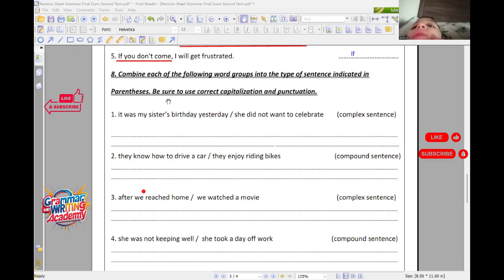Combine number 8. Mute your camera. Turn it off. Oh, sorry.